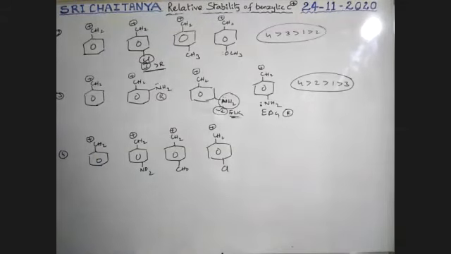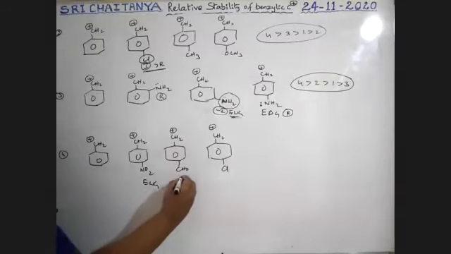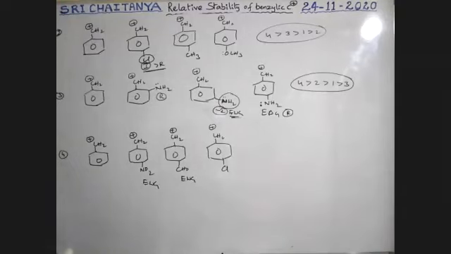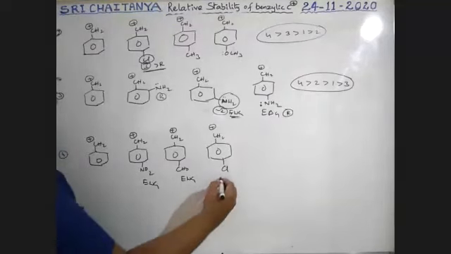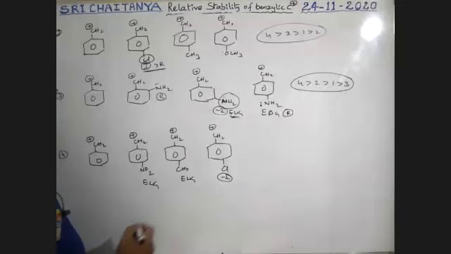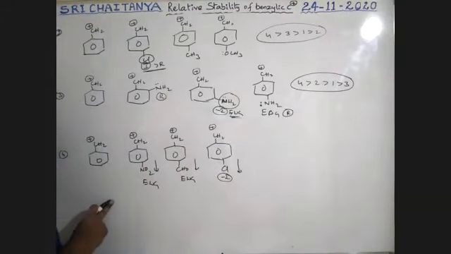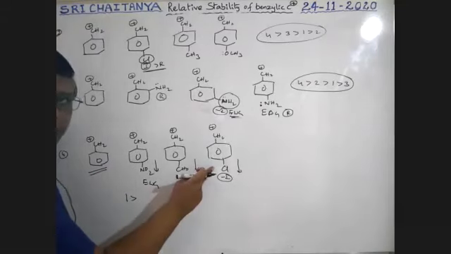Next, what about this? Electron withdrawing group, NO2. CHO also electron withdrawing group. Chlorine also minus I group. So all are withdrawing tendencies. Therefore, one should be first stable. After that, chlorine has the least withdrawing tendency.